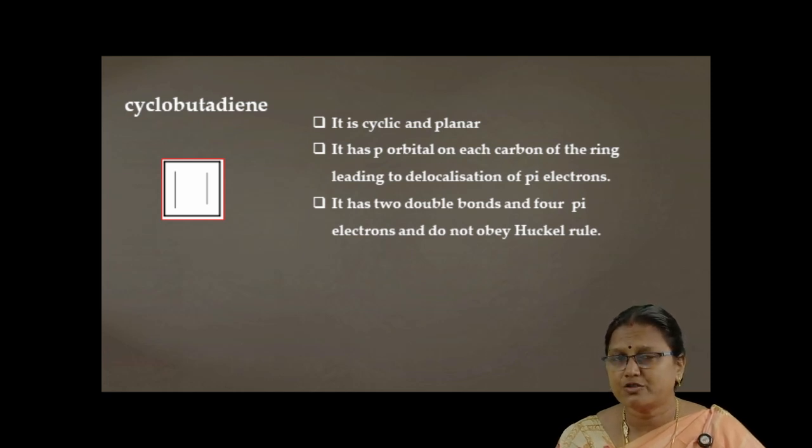But according to rule number 3, it does not obey Huckel's rule because it contains 2 double bonds, so totally 4 pi electrons are there. The compound with 4 pi electrons does not obey Huckel's rule. So cyclobutadiene is not an aromatic compound. It is a non-aromatic compound.